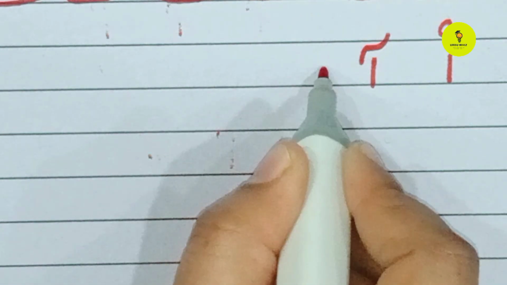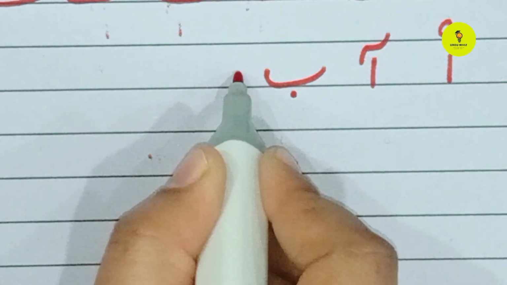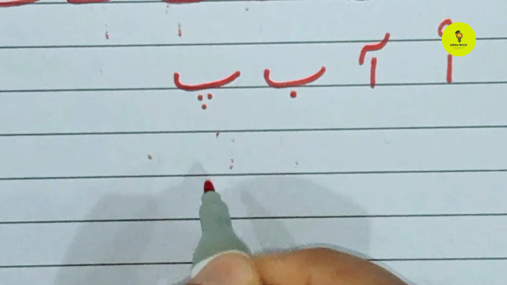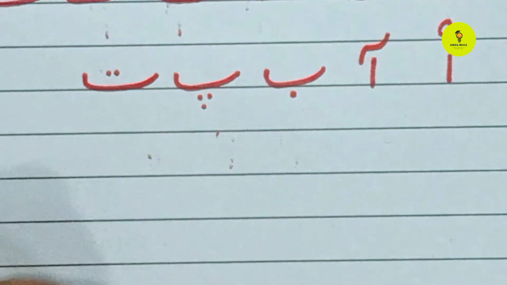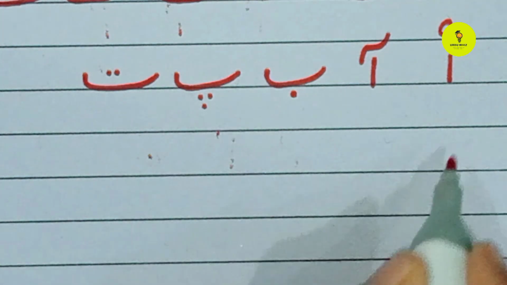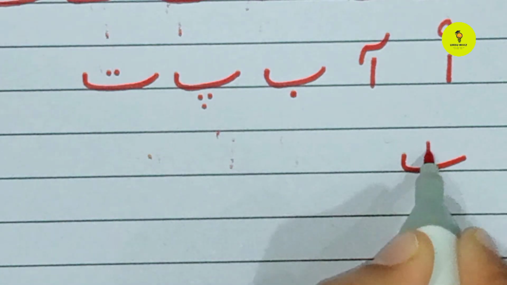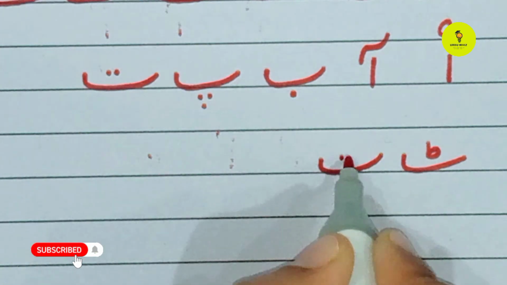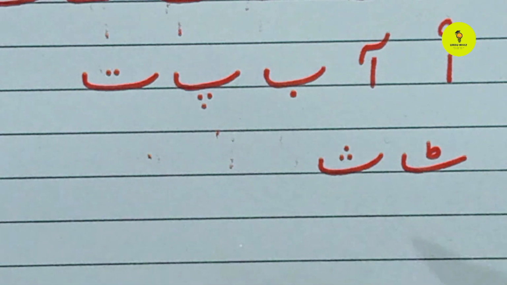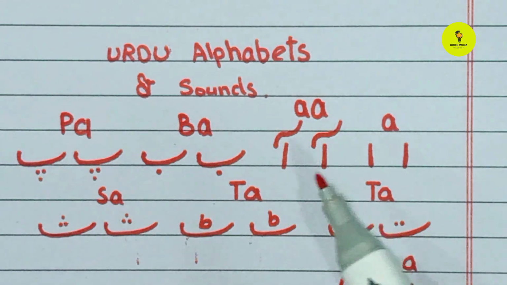Alif, A. Alif Madda, A. B, Ba. T, Ta. Say, Sa. Now read with me Urdu alphabet and their sound.